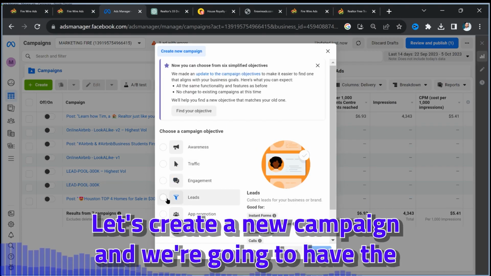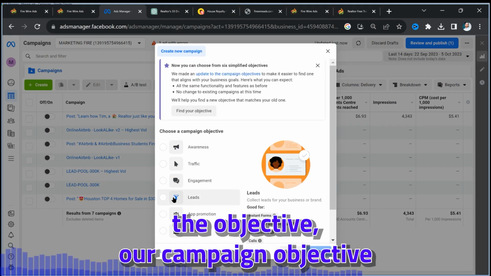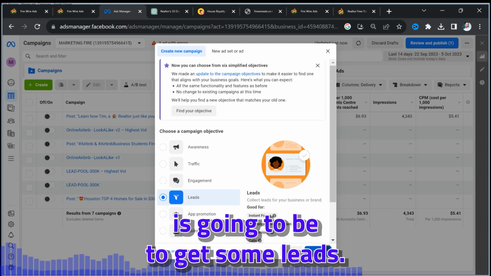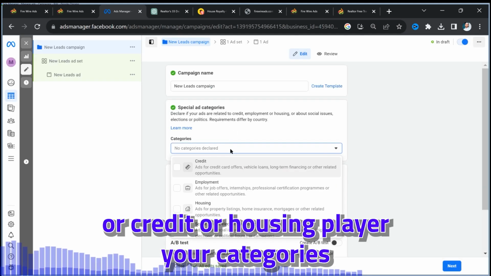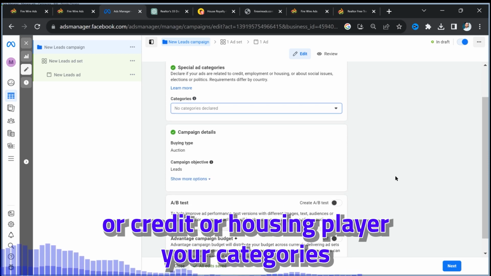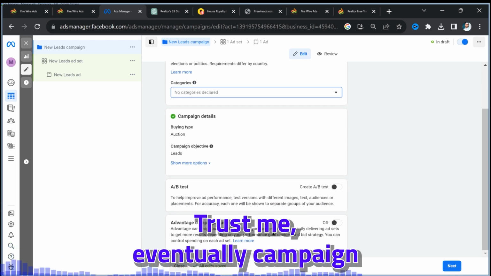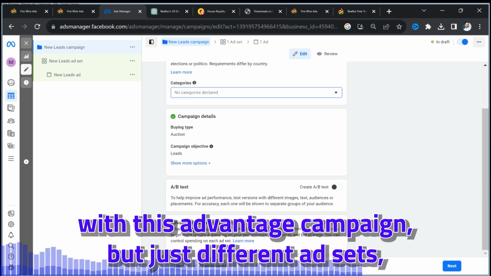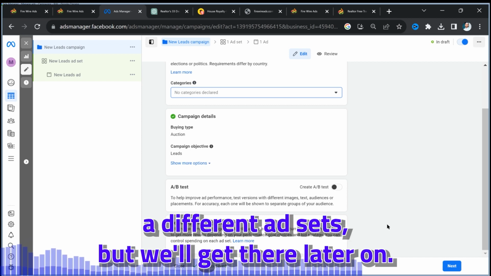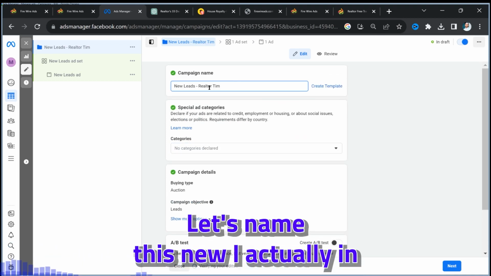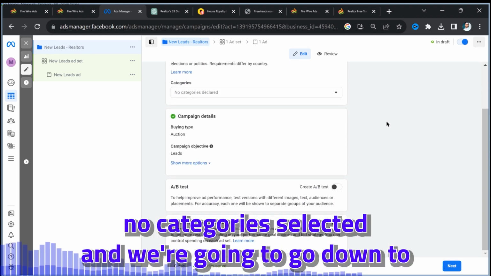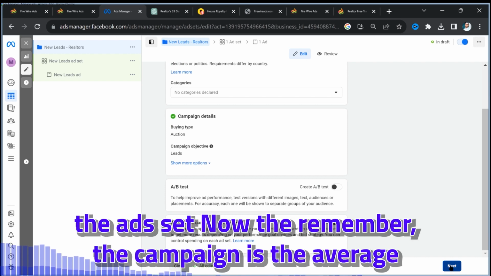Our campaign objective is gonna be to get some leads. Leads, we love leads. And if you have real estate or credit or housing, please select your categories, because you will get rejected, trust me. Advantage campaign budget, different ad sets, but we'll get there later on. Let's name this new, and no category selected, and we're gonna go down to the ad set.